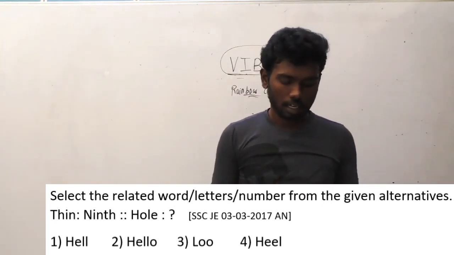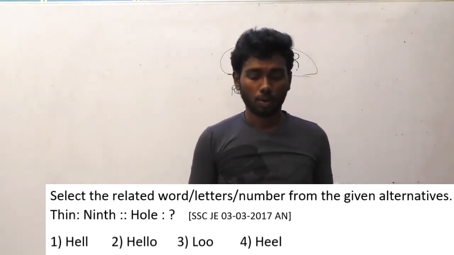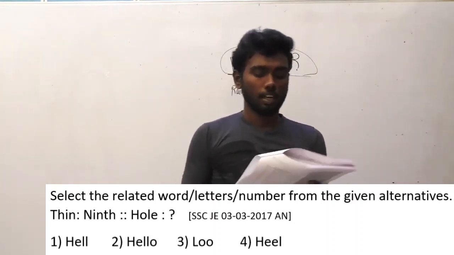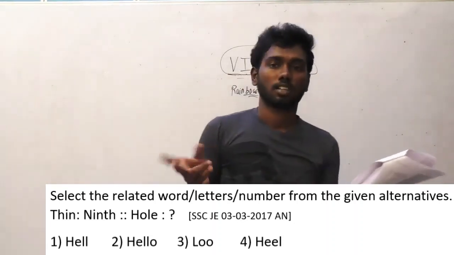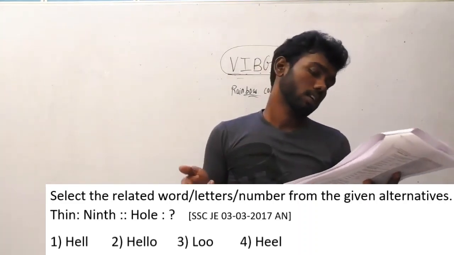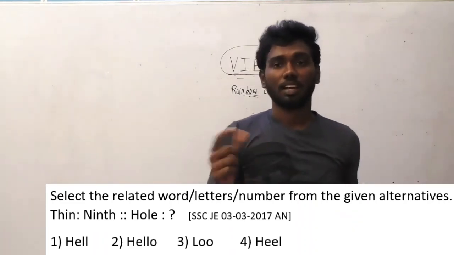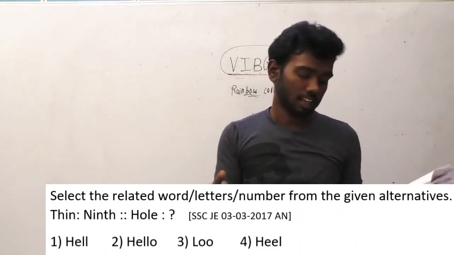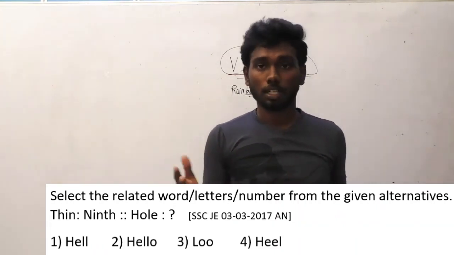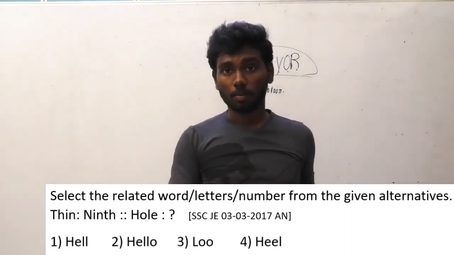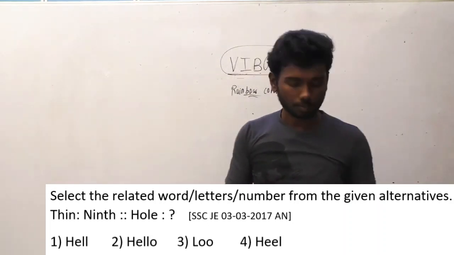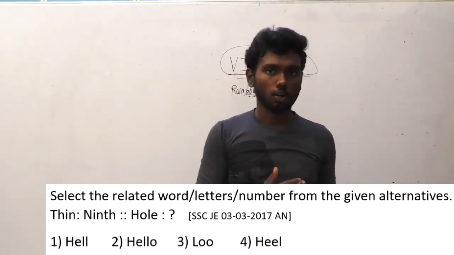If you look at this question, you might think the last two letters of thin are IN and the first two letters of 9th are NI, so it follows a trend like that. Obviously most people will try that. Trying is not a bad thing, but if you try that, you are not going to get the answer.